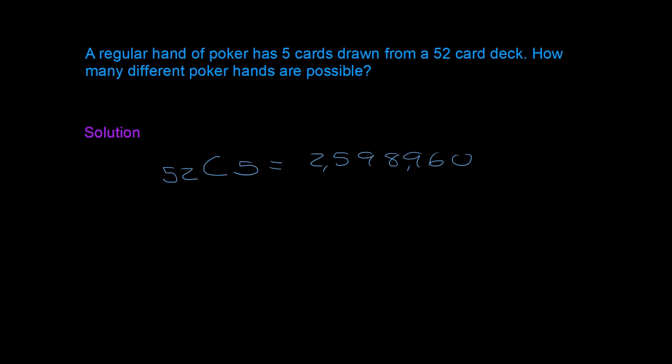So why do we compute this with combinations and not with permutations? Because let's say that we have a 2, a 5, another 2, a 7 and an 8. Well, that's the same poker hand as 2, 2, 5, 7, 8. Sorry, I missed a comma here. And it doesn't matter the order. You still have the same cards. You still have only a pair. So that's why we compute these with combinations.